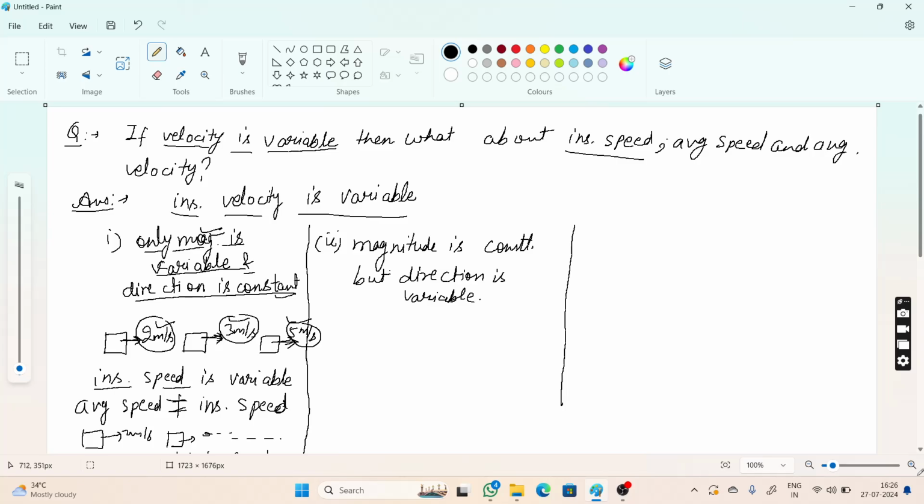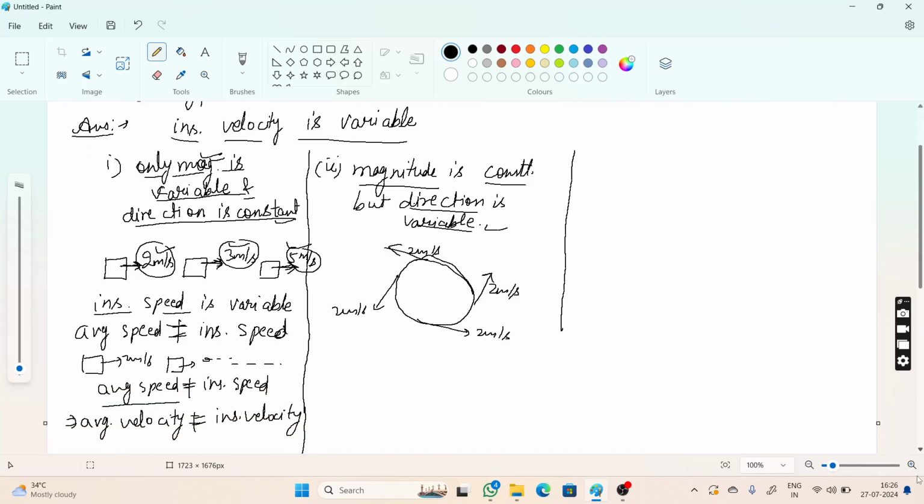In the last video we discussed, if magnitude is constant and direction is variable, let us assume for every instant direction is changing, but magnitude is same. For example, we can take circular motion. In circular motion, the speed is 2 meter per second, for example, at every instant. But direction is continuously changing in circular motion.